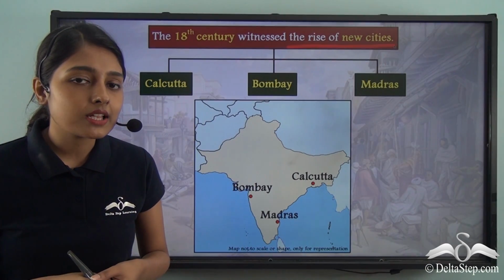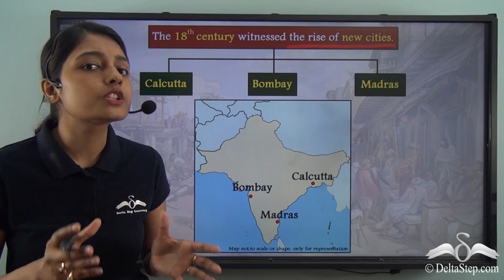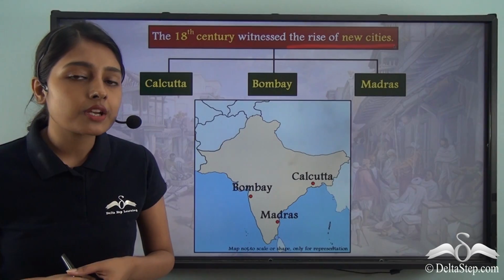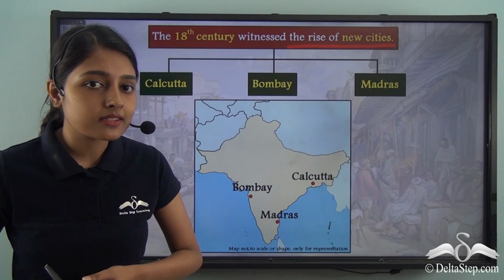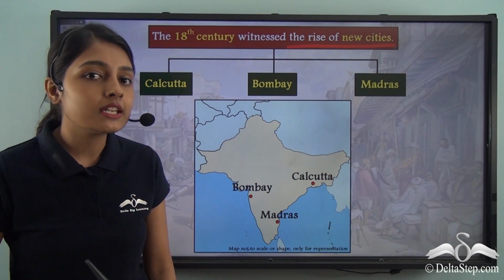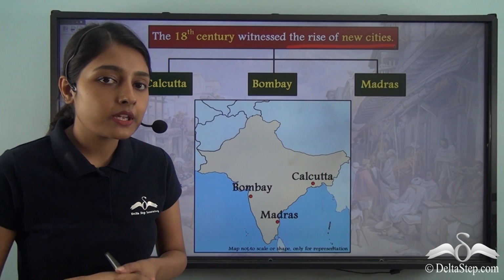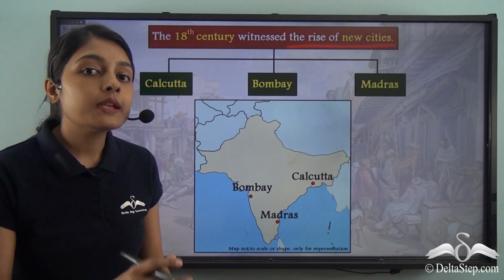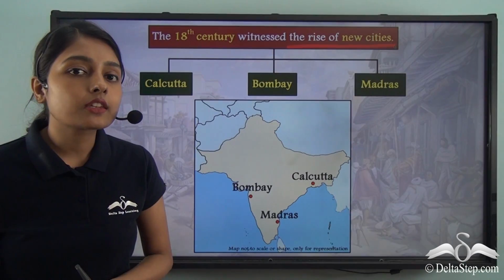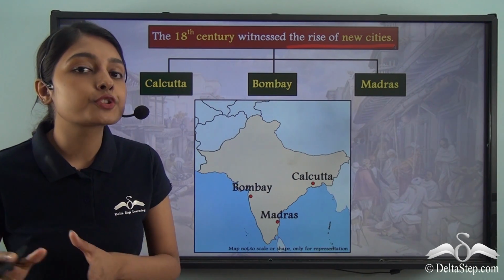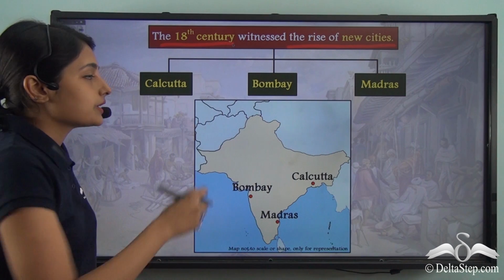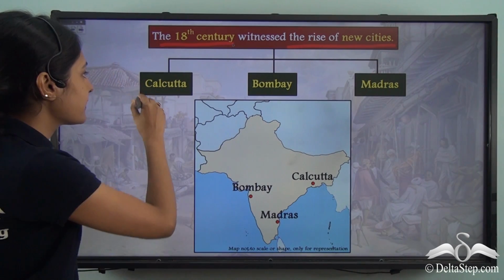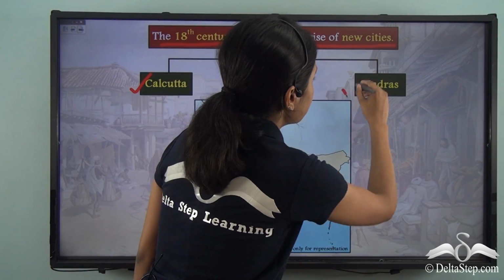Now the European traders realized that Masulipatnam was not of any use to them because Masulipatnam was already a hotbed of contention. So many trading communities were already fighting amongst themselves to gain control of trade in Masulipatnam, which is why the European powers, the European traders now thought of giving up Masulipatnam and moving to different places. Now when they thought of leaving behind Masulipatnam to move to new places in the 18th century, this was followed by the rise of new cities in the likes of Calcutta, Bombay and Madras.